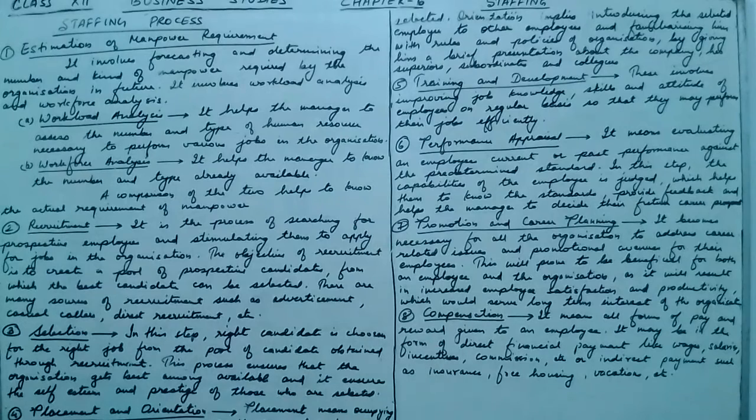And the last step is compensation. It means all forms of pay and reward given to the employees. So various rewards and payments are given to the employee. It may be in the form of direct financial payment like wages and salaries, or indirect payment like insurance, free housing and vacations. So a company gives two types of payment, direct and indirect. In direct payment there are wages, salary, incentives, commissions, etc. And in indirect payment the company gives insurance, free housing, vacations and other benefits.